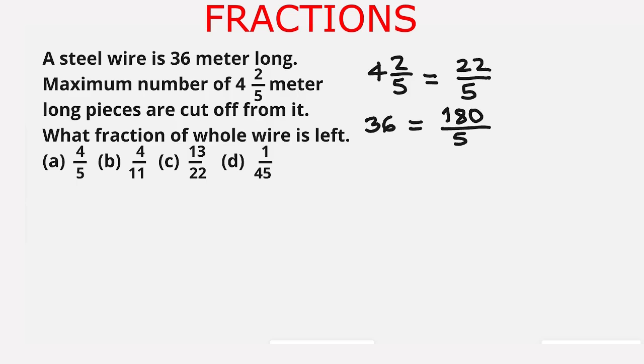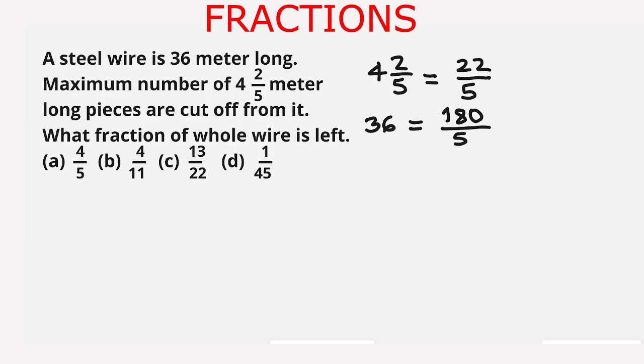Because we wanted to make the denominator equal of 4 whole and 2 upon 5, or 22 upon 5, and 36. So 22 upon 5 when divides 180 upon 5, it divides it for 8 times. So maximum number of pieces of length 22 upon 5 cut from 36 meter long wire is 8 pieces.